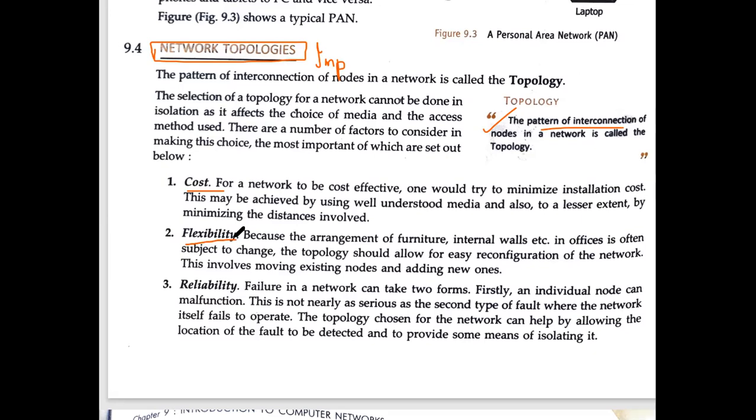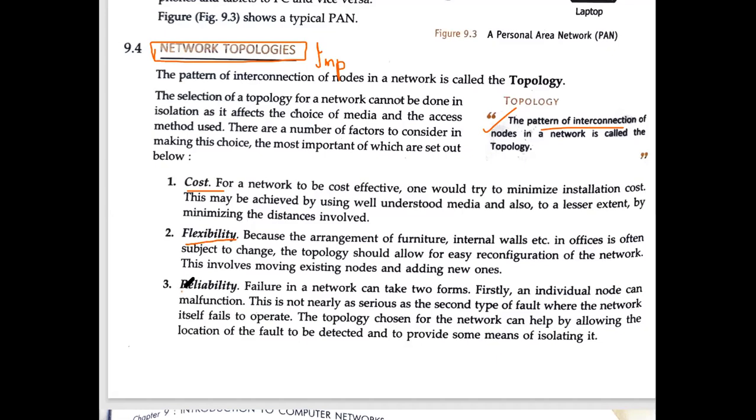Next year we wanted to add 10 more computers, it will become 50. So next year, suppose this is how, if we are growing, naturally we are going to add more and more computers. So if we are adding more and more computers, whether our network is flexible or not. So that also we have to see, whether we can expand our network in future or not.